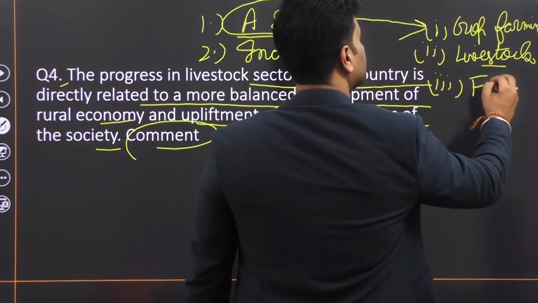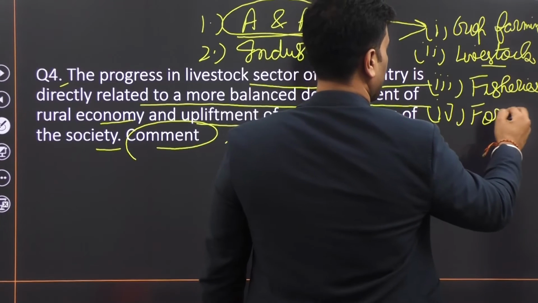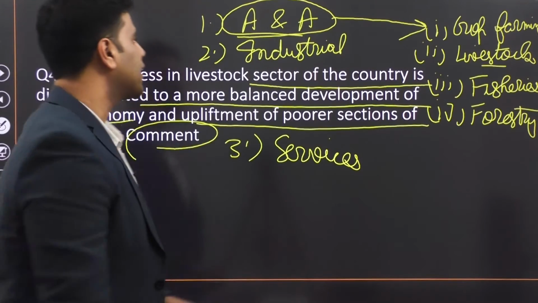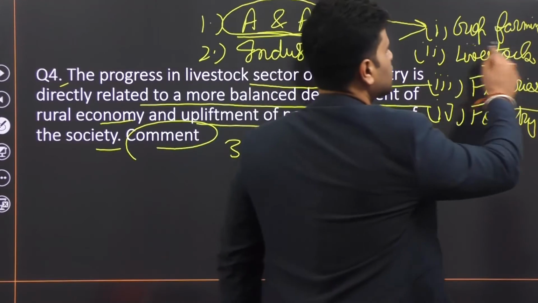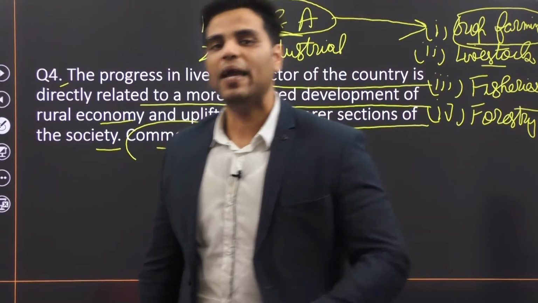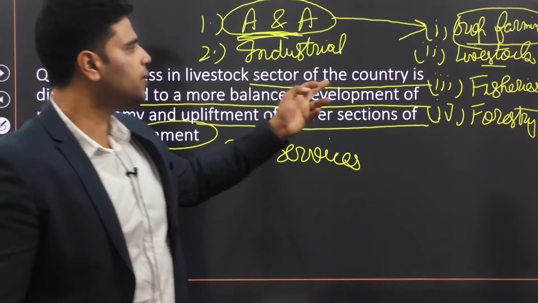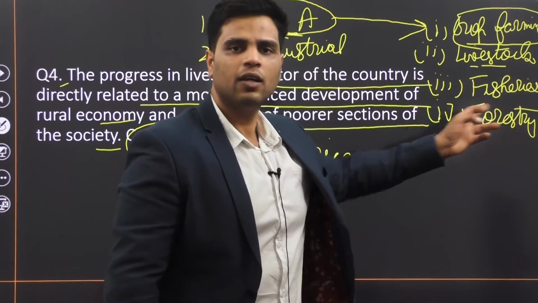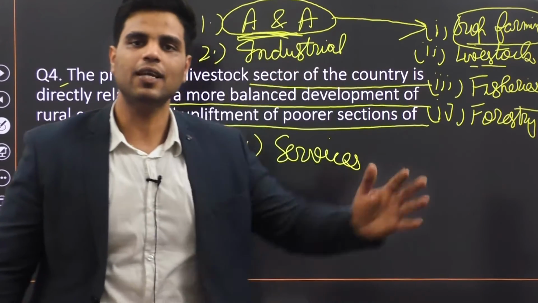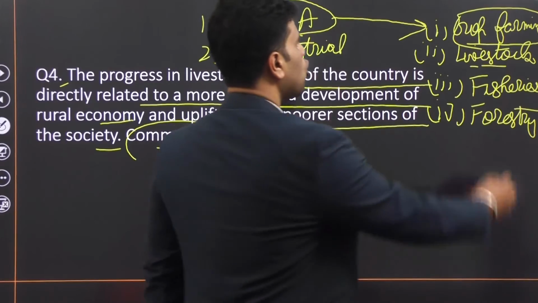Then third is fisheries. And fourth is forestry. So generally a mistake we always commit is whenever we talk about agriculture and allied activities, we focus on only this aspect. We only care about farmers who are growing crops. But there are many people in India who are a part of this sector, but they do cattle rearing. They are fishermen. They do logging and all, right? They cut woods, they cut trees and they sell the wood in the market, right? So agriculture and allied activities includes all these things.